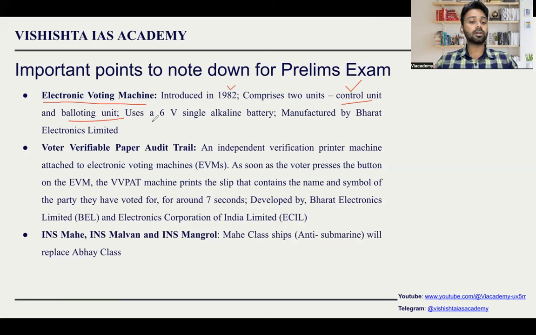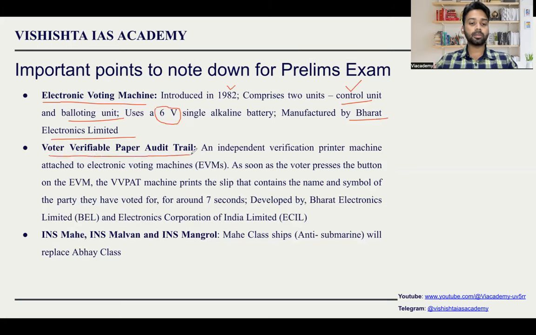Now, earlier, a lot of criticisms were there that electronic voting machines can be hacked, but the Election Commission has proved that it is impossible because it uses just one electronic component, that is a 6-volt alkaline battery, which is not connected to anything. It is a standalone device, so you cannot hack it. It is manufactured by Bharat Electronics Limited.